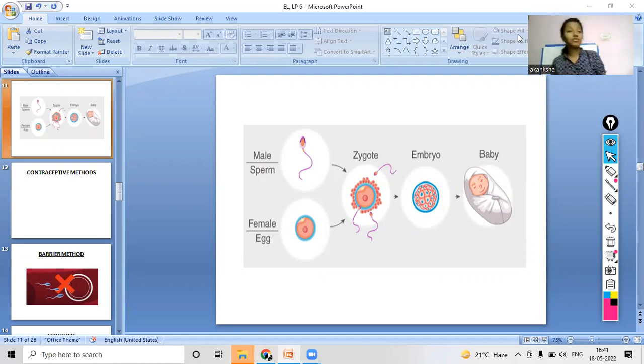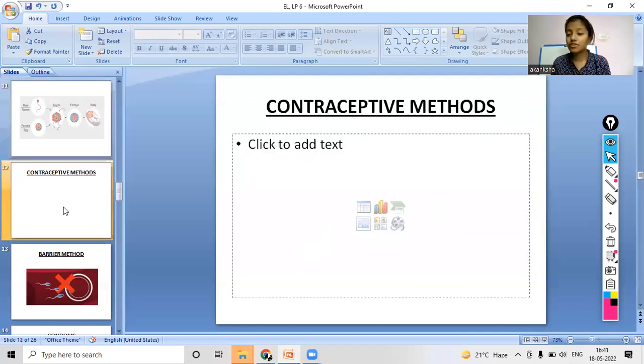Okay, so no suggestions from your side. Yes, they can use protection. So yes, you all answered it correctly. They can use some protections, and the scientific term that we use for these protections is, wait, we will change the slide, the contraceptive methods.